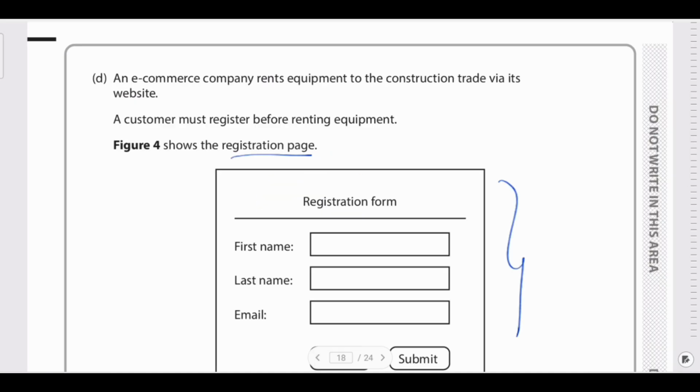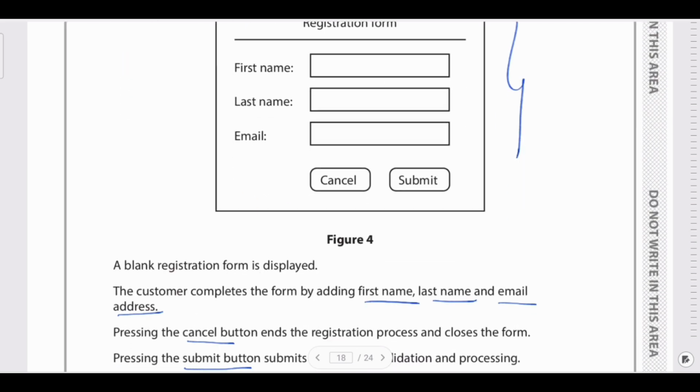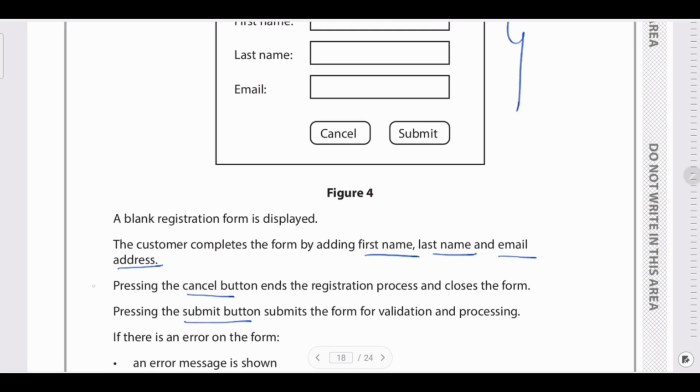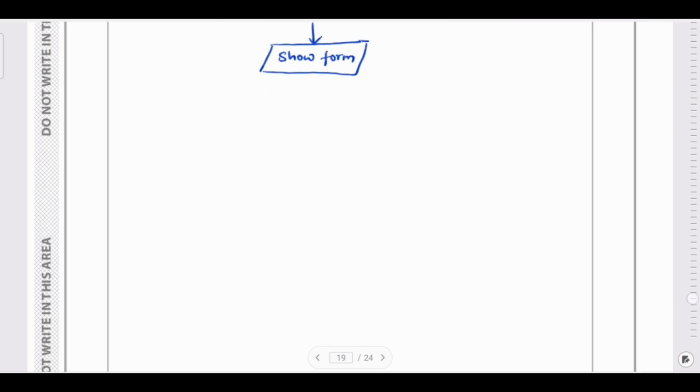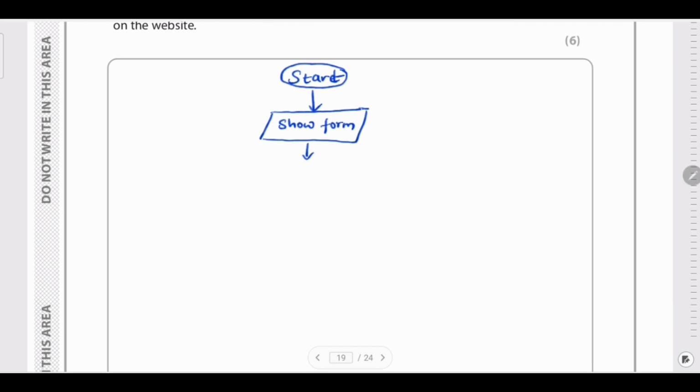Now let's go back to the question and check here. The first one is: pressing the cancel button ends the registration process and closes the form. So if you press the cancel button, this is a decision. Decisions have to be defined using the diamond, or you can also call it a rhombus. So I will write, is cancel pressed. If it is pressed, let us call this yes.